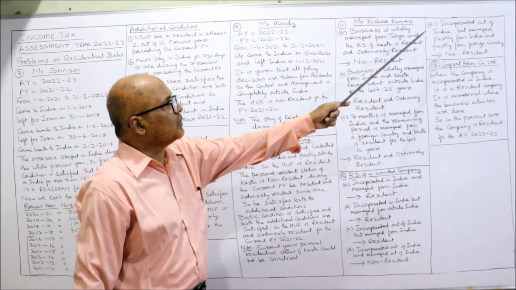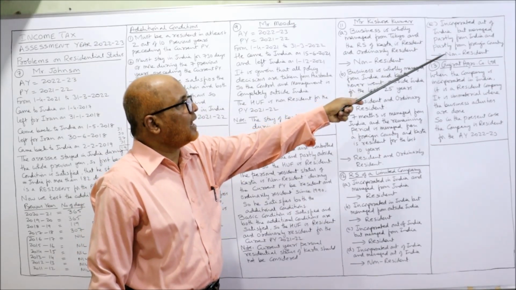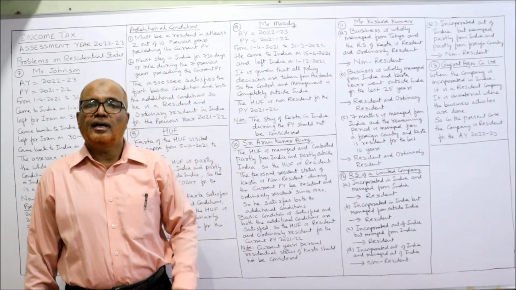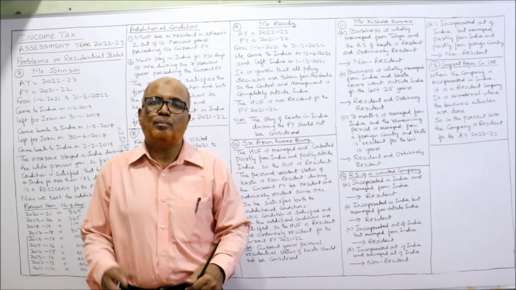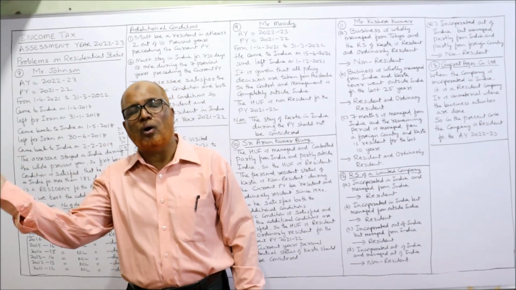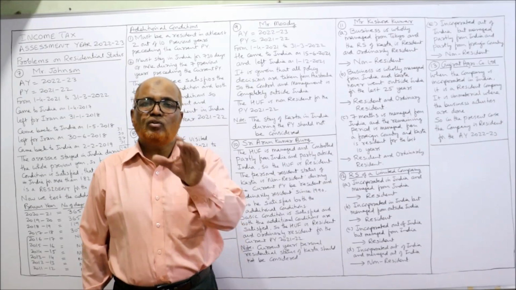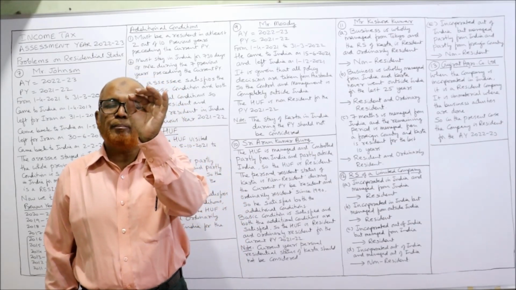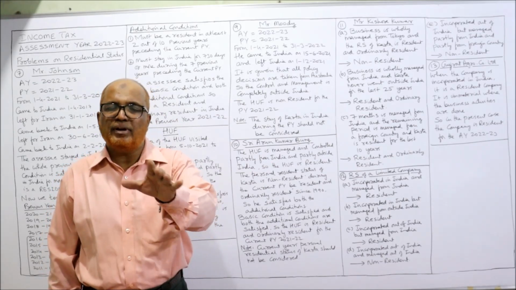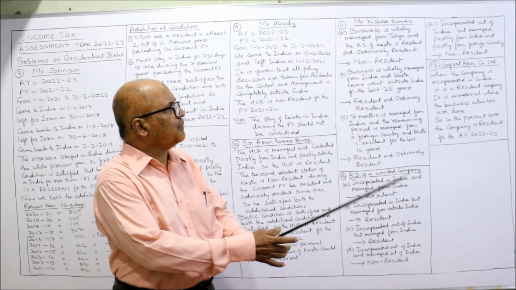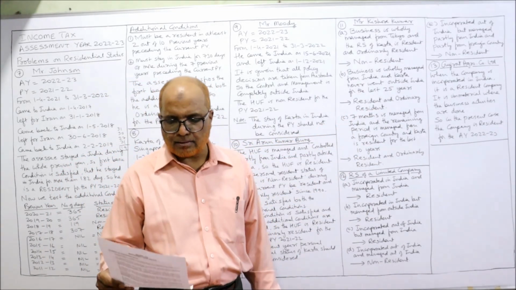Next, last one. Incorporated out of India but managed partly from India and partly from outside India. It is incorporated outside India, but control and management is partly in India and partly outside India. Again, it is a non-resident company. It will become resident if it is completely controlled from India. If it is partly controlled from India, partly outside India, it's a non-resident company. Non-resident. That's all.